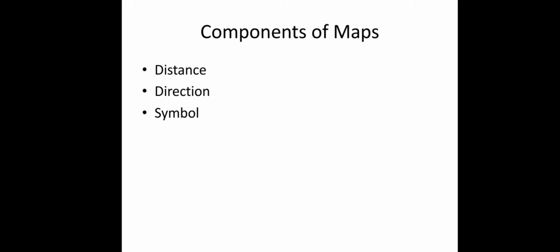So here come the components of maps. The previous topic was types of maps, that is physical map, political map, and thematic map. Here come the components of map. Which are the components used to make a map? First one, distance. Second is direction. And third one, symbols. First we go through distance.